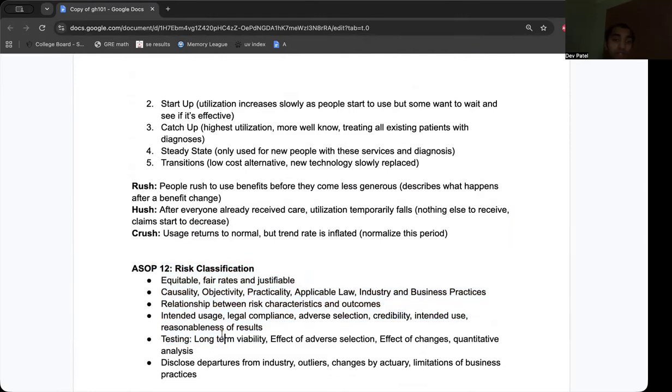12 is risk classification. Things to note here: equitable, fair rates, justifiable. Need to make sure that can these patterns long term hold up? What is the intended usage of these risk classes? And if you're departing from any of the industry standards or outliers, you want to make sure you communicate that.